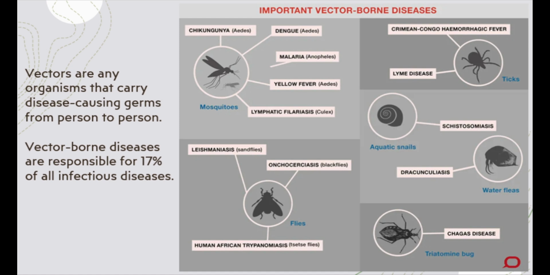So the vectors or insects which can act as carriers of diseases in this manner include certain types of flies, certain types of ticks, aquatic snails, water fleas, as well as a bug called the triatomine bug. Vector-borne diseases are responsible for 17% of all infectious diseases in the world. Malaria alone is the largest killer of children in the world, killing more than 500,000 children every year.